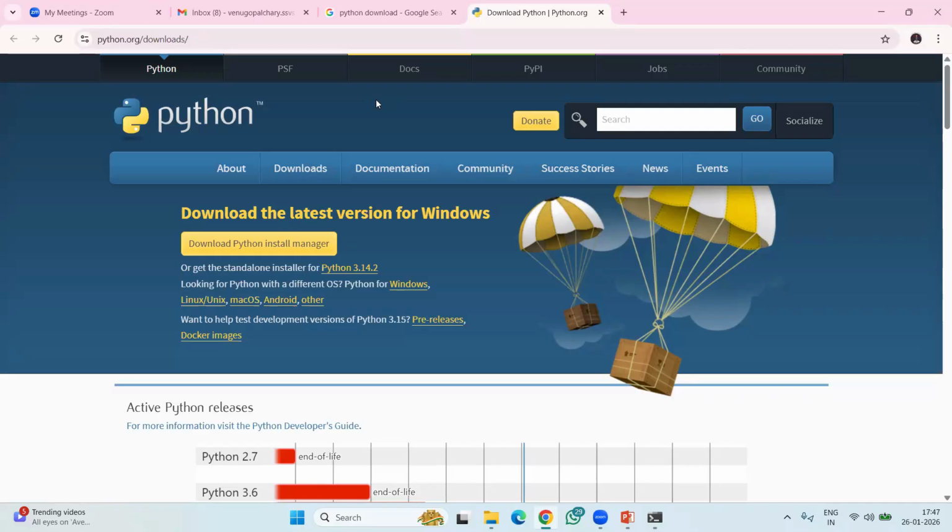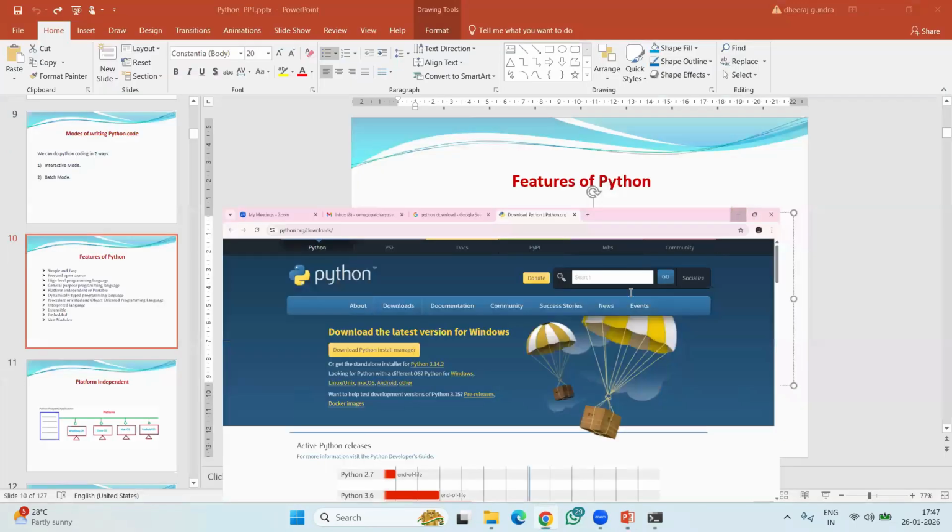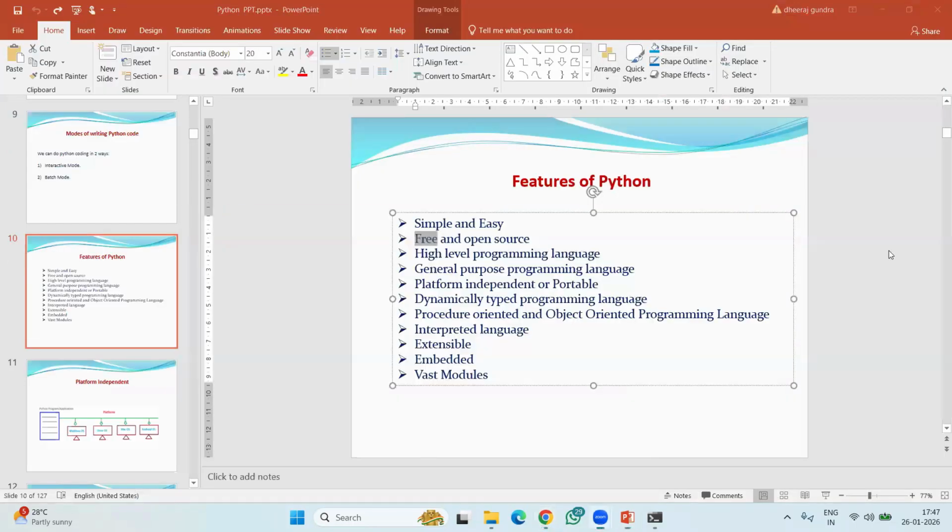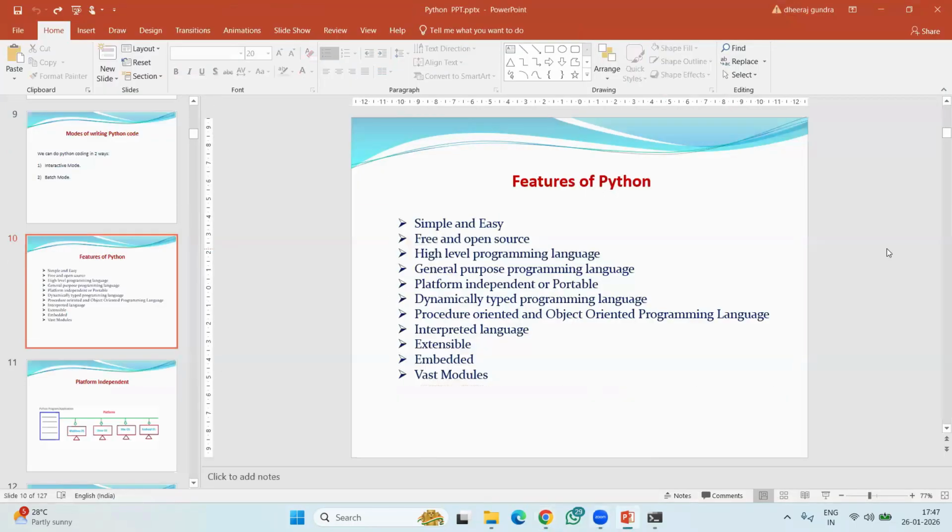Whatever software we are downloading from this website is free of cost, and we can use it for a long time. Even tomorrow, if you want to update, you can update, no problem. We'll see how to update later, but right now you can download, install, and start working. Updating is very, very simple.